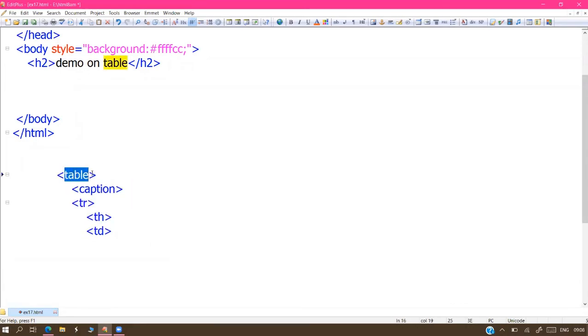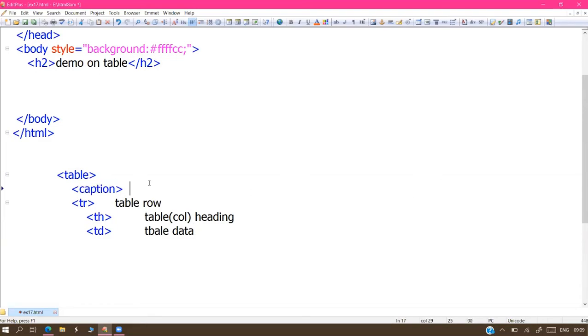Table has no full form. It's just a collection of rows. A table is nothing but a collection of rows. How to create the rows? With TR, table row. TR stands for table row. TH stands for, sir, table heading. Actually, it's not table heading, it's column heading. The formation is like that, but the meaning is column heading only. Next, TD means table data. These are the full forms.